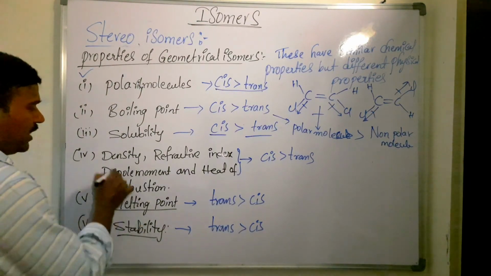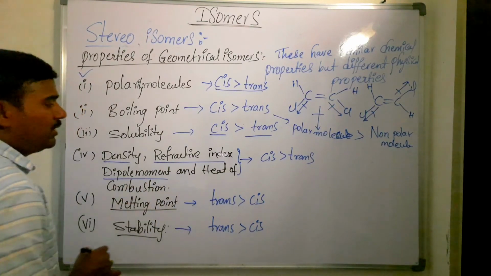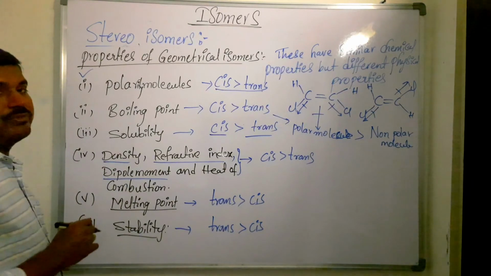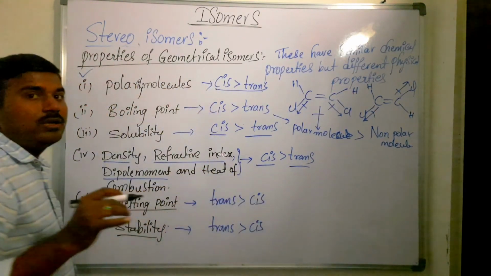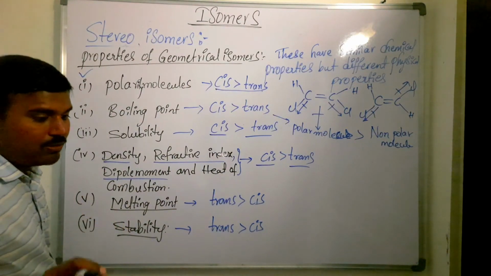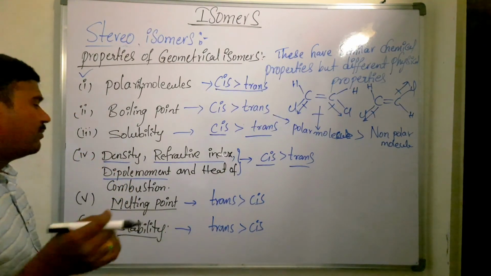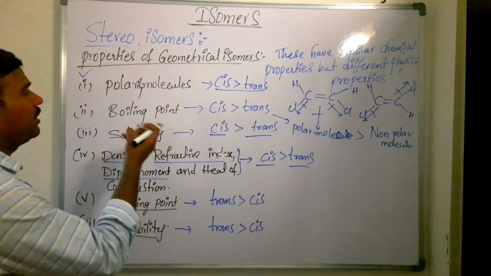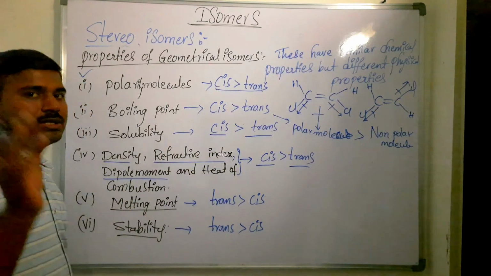Next, density, refractive index, dipole moment and heat of combustion will all be highest for the cis isomer. Whenever they ask which compound has more refractive index, heat of combustion, dipole moment, density, solubility or boiling point, or which is the more polar molecule, then blindly select the cis one.